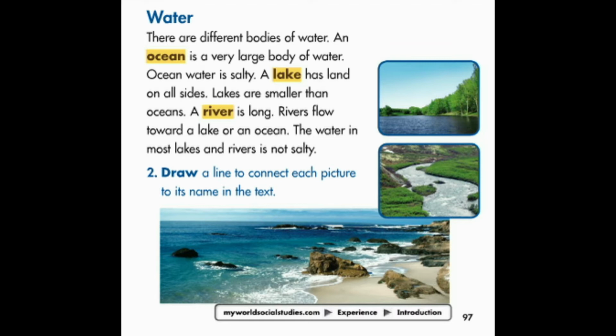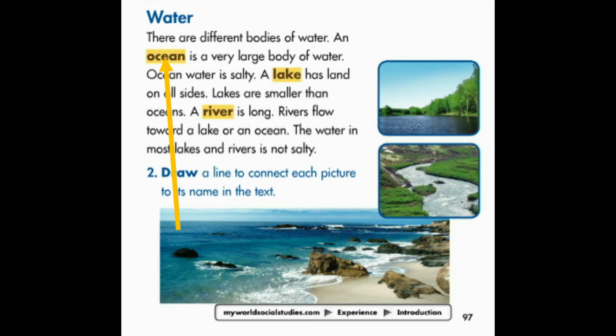Draw a line to connect each picture to its name in the text. I'm going to start with the bottom picture. I know that this is a large body of water, so it's probably an ocean. Ocean starts with the letter O. Here's ocean at the top.